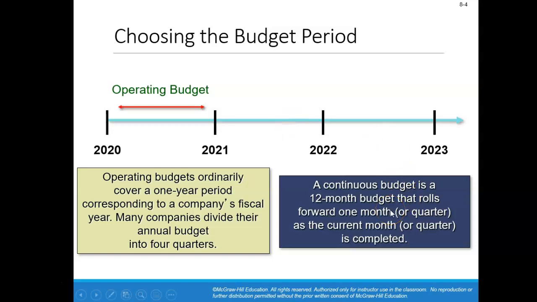A continuous budget is a budget that's going to roll forward 1 month or 1 quarter as the current quarter is being completed. So if we have a rolling budget, once the first quarter of 2020 is being completed, we're going to add to that budget the first quarter of 2021. Therefore, the budget will always remain a 12-month time period going forward.